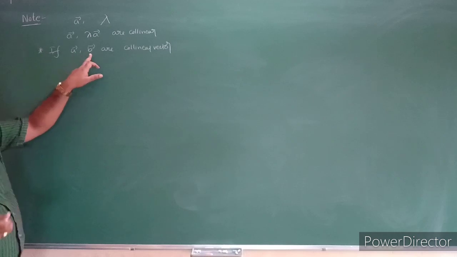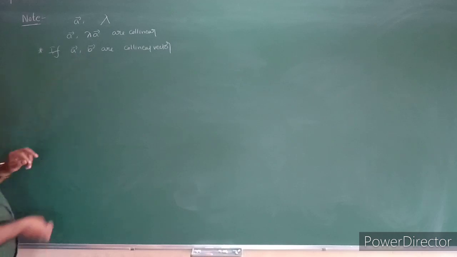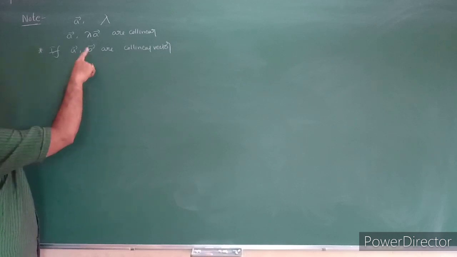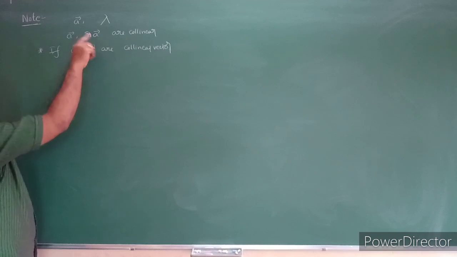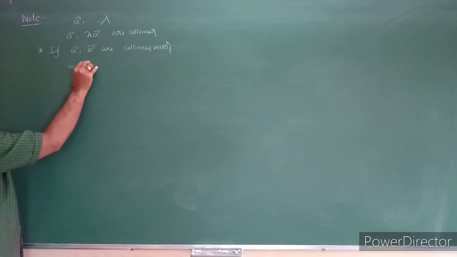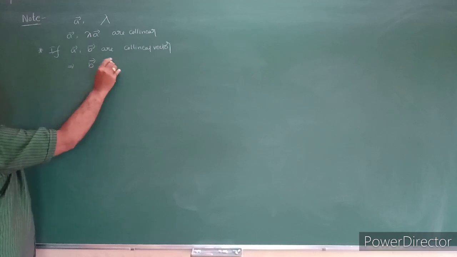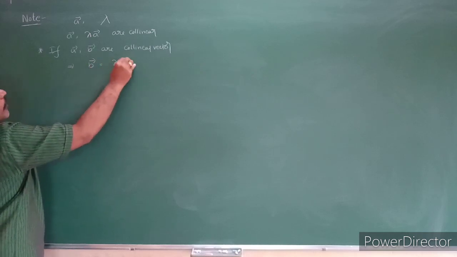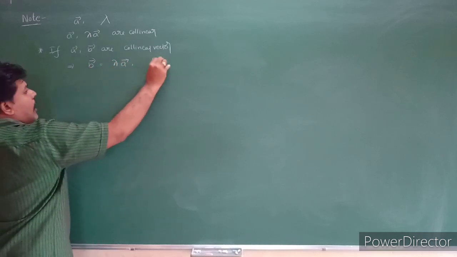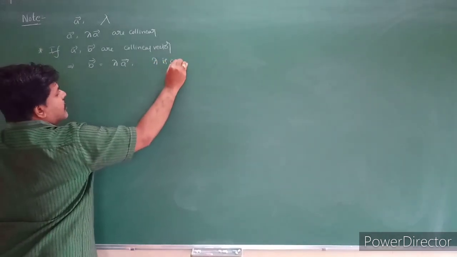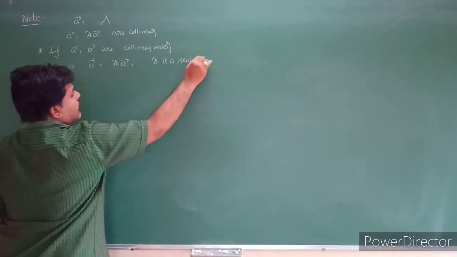So if a bar and b bar are collinear vectors, see students, the meaning is that this vector is compulsorily in the form of lambda into a bar. That implies b bar is equal to lambda into a bar, where lambda is a scalar.